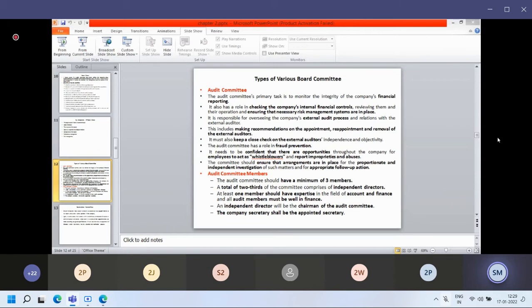Maybe the members are there. They can go through the resume, they can go through the particular person, they can check the profile, they can go through the experience and everything. After that, they can analyze, and they can nominate a person for the particular position. We can call this committee a nomination committee.